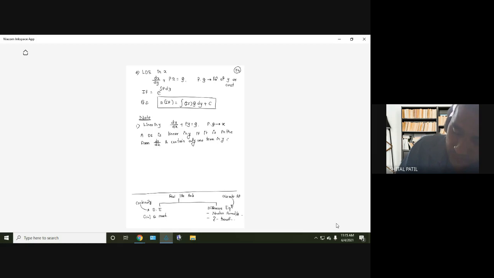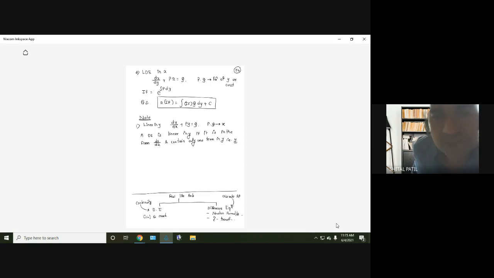And what is that term in y? y itself. y square is not allowed, nor sin y, cos y, e raised to y. These terms are not allowed. We should have a single term in y, and that should be y. That should not be 1 upon y also. It should be y only.